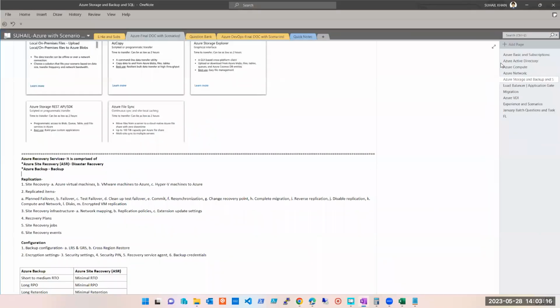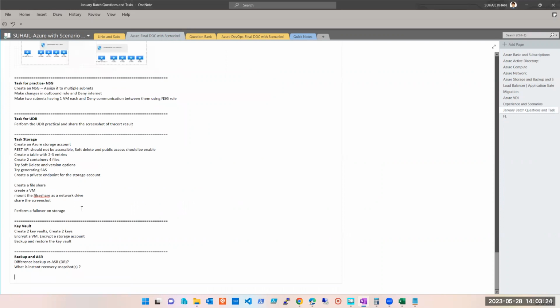Though we did not have any task for yesterday, still, do you have any question on the theory part, or anything which you did not understand? I put two questions yesterday: the difference between backup and ASR or DR, and what is an instant recovery snapshot. I hope you went through this and read about it. If you have any issues, please let me know while others are joining.